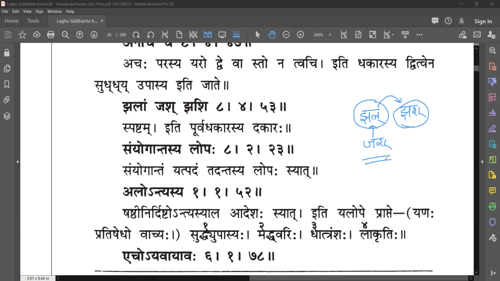That means for any member from Jal, if Jash is there ahead of that, then the substitution that will come for this person is the third column. Only the third column will be the replacement. That's all. So we have this situation here: Su, dha, ya, upasya.